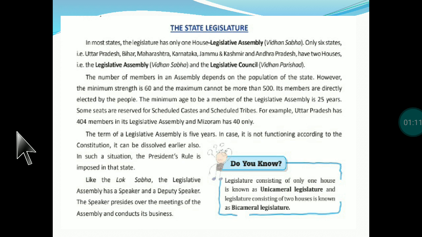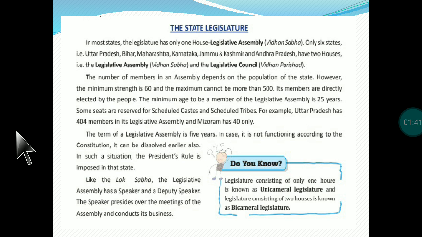For example, Uttar Pradesh has 404 members in its Legislative Assembly and Mizoram has only 40 members according to their population. The term of a legislative assembly is 5 years only, and in case it is not functioning according to the constitution, it can be dissolved before its time, and at that time president rule can be imposed in a particular area.